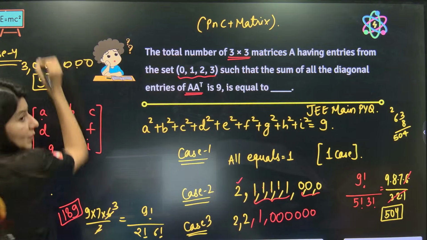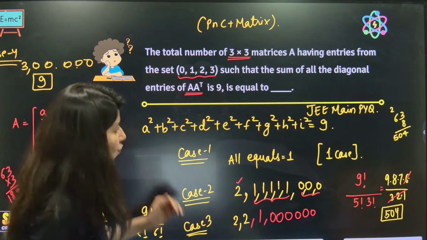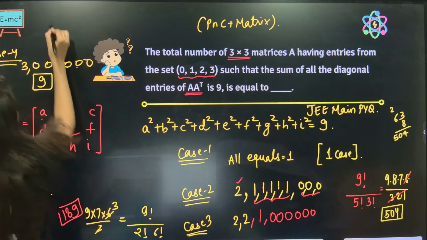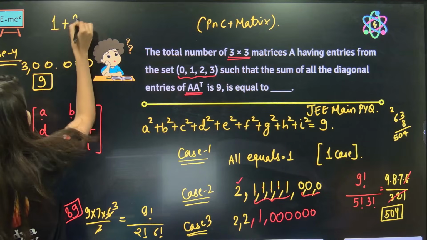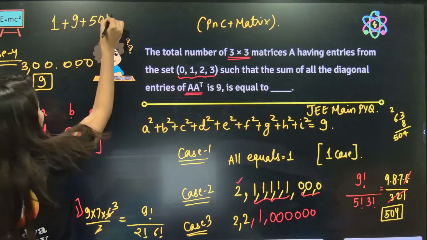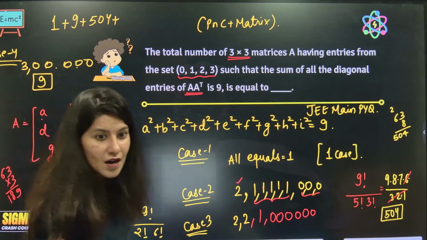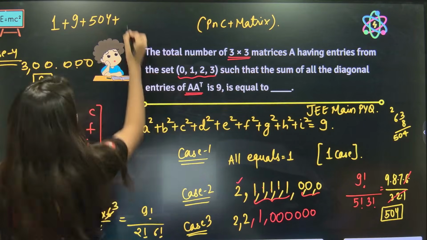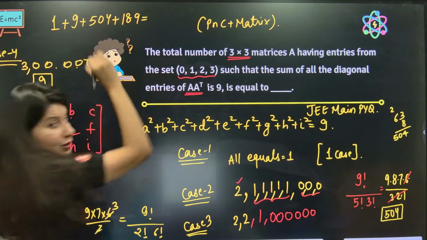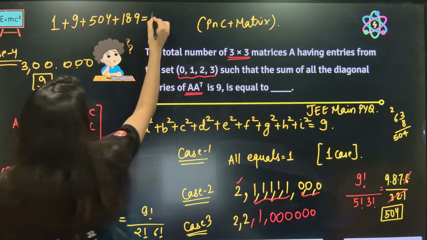So the final answer will be what? Tell me. 1 plus 9 plus 504 plus 189, correct? Okay, and if you solve it, 766 will be the answer.